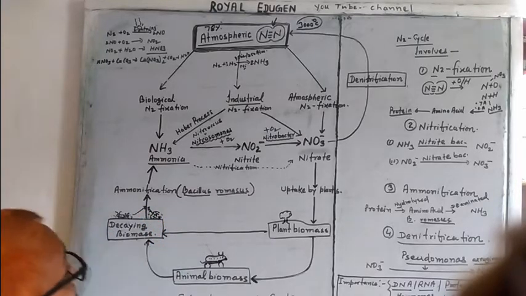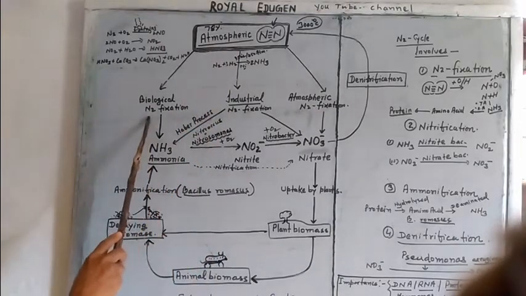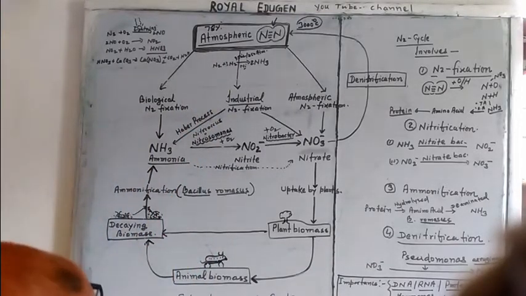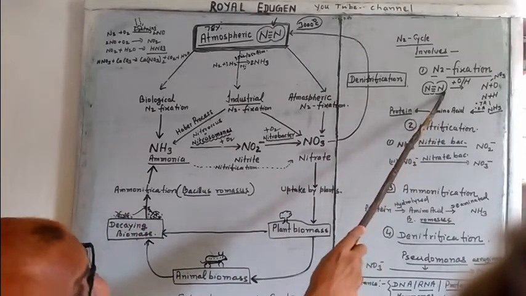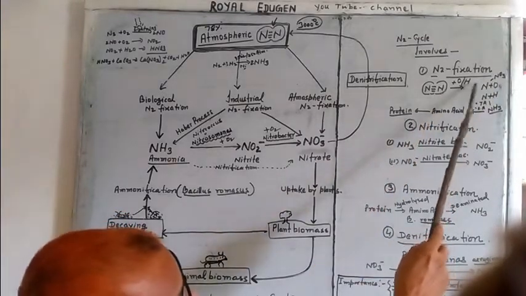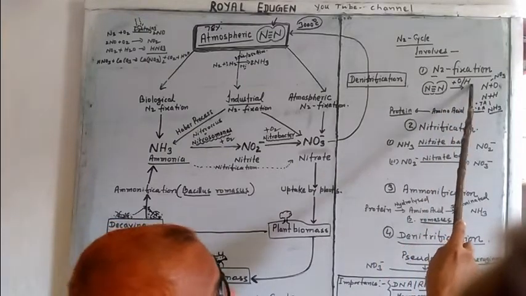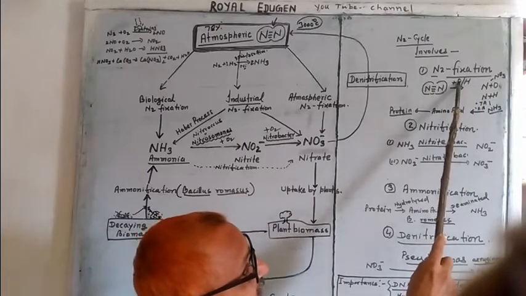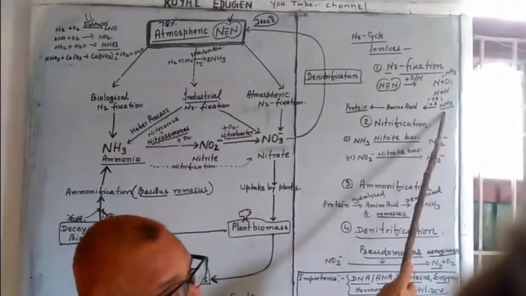In biological fixation, many organisms bring about nitrogen fixation by addition of oxygen or hydrogen, that is, by oxidation or reduction, and they may convert it into ammonia.